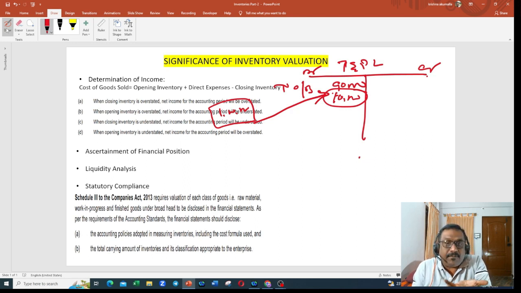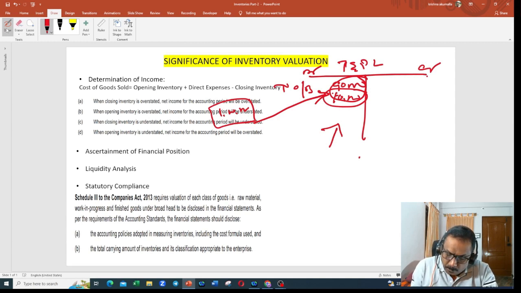If the opening inventory is undervalued, that means my expenditure is undervalued. If my opening inventory is undervalued by 10,000 rupees, to that extent my profit will increase. My profit will be overstated.